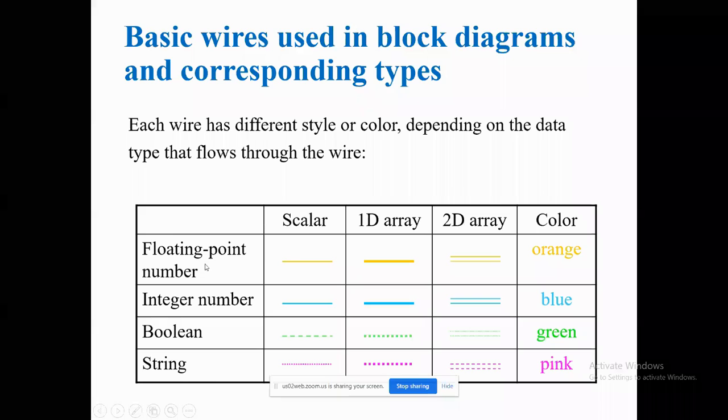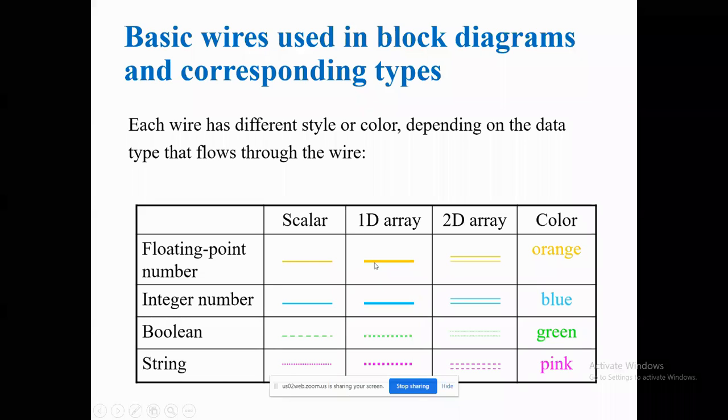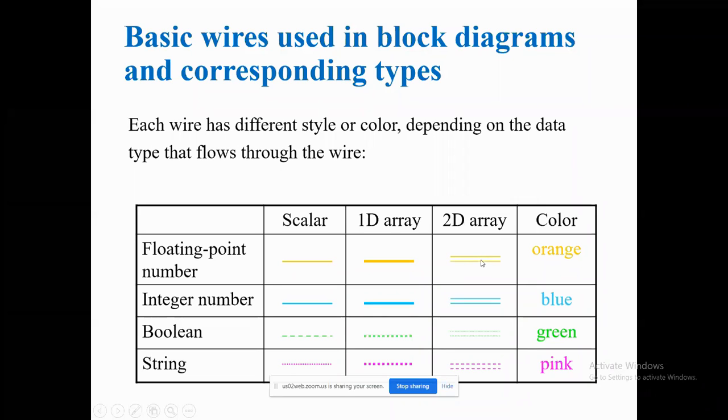If the value is scalar, the wire is orange color. If it is a one dimensional array, you will get the thick line, and if it's a two dimensional array, you will get the double line. This is a floating point number.